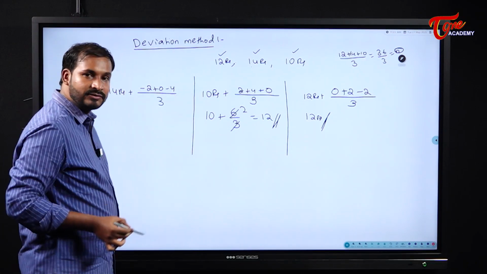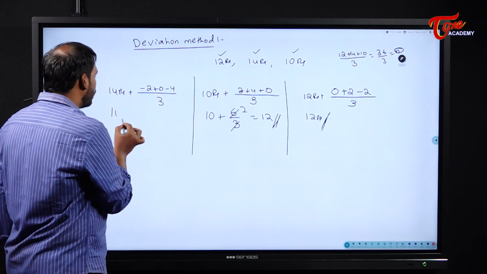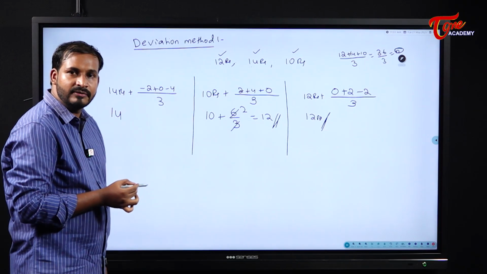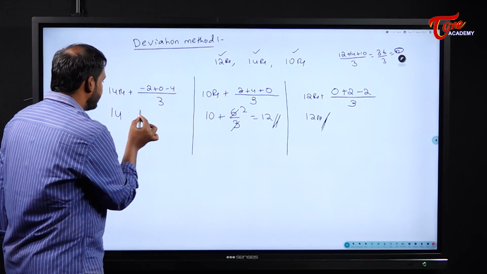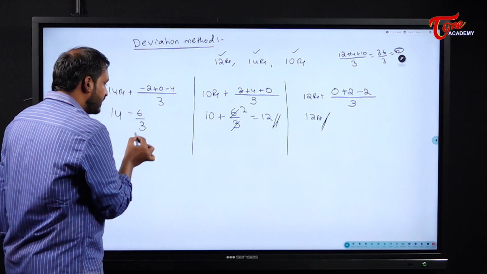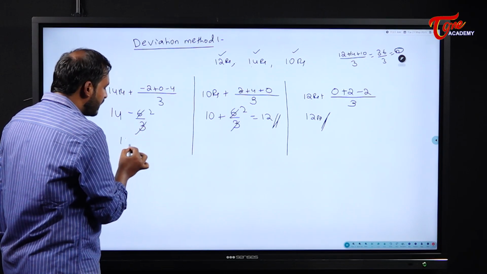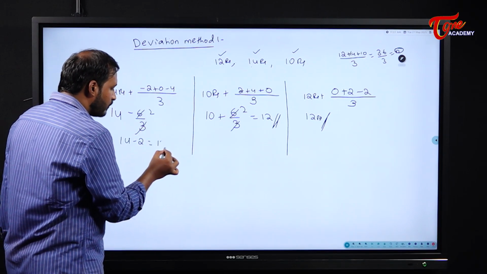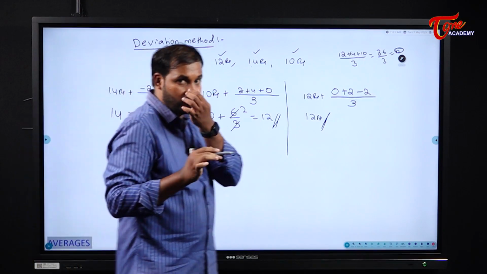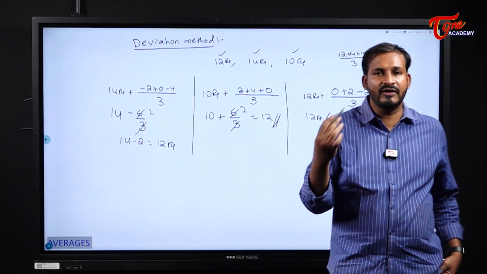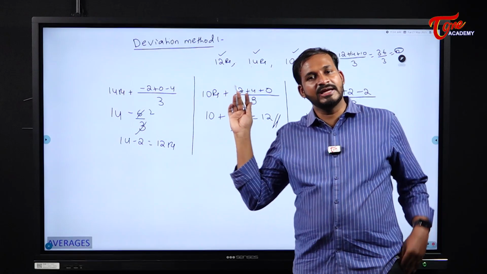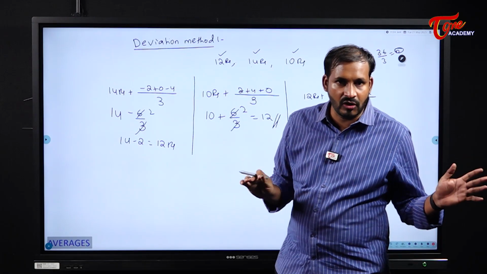Why? Because 10 is less than 14 by 4. Anyway, I should divide it by what? 3. So, now what happens here? 14 minus 2 minus 4, what does it become, students? Minus 6 by 3. So, 3 ones are 3, 3 twos are 6. So, 14 minus 2, what does it become? 12 rupees. That means it is up to you. Based on your requirement and your convenience, you can take anything as a mean. There is nothing wrong in that.